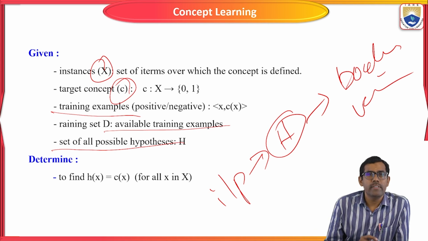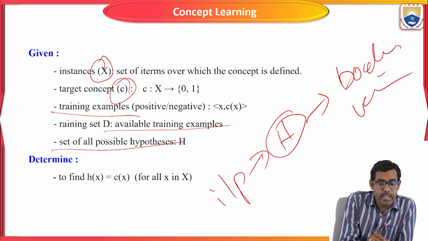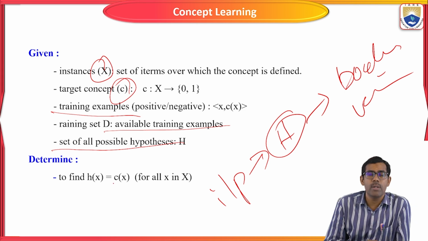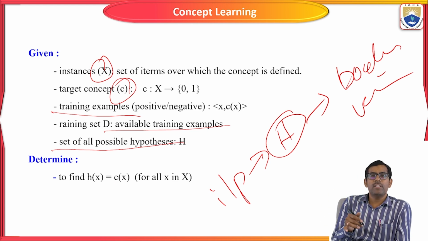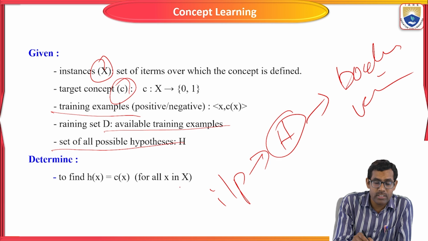Right. Given the data set, we are going to assign the hypothesis based on the instance, based on the attributes, and based on the possible hypothesis values in the problem statement. Here, deterministically, we are going to find H of S, the hypothesis based on the instance. Then a concept of some instance, for all X in X.